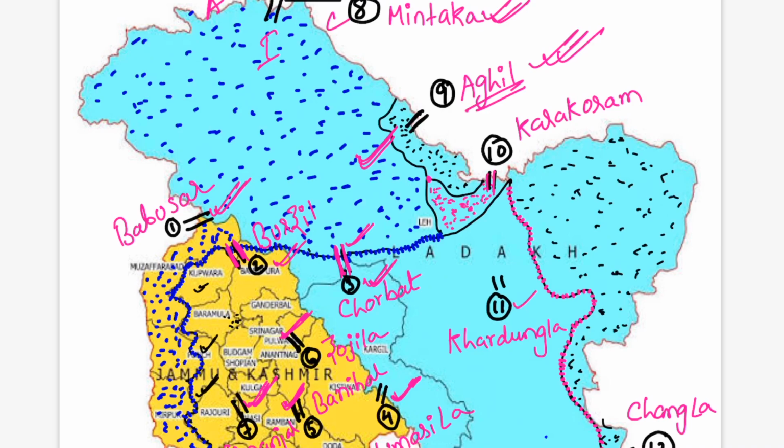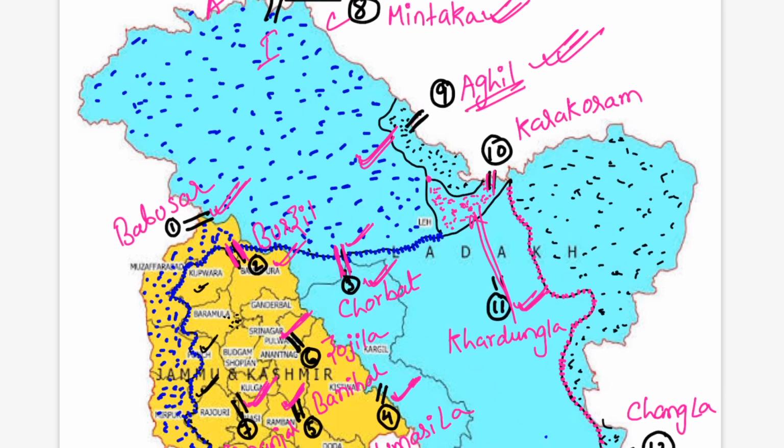Tenth and eleventh is Khardungla. It is present north of Leh city, not very far from Leh city. Khardungla is the pass which is used by the Indian Army for supplies to get into Siachen Glacier. The Indian Army personnel, the Jawans and officers who are staying at Siachen, use this route to go there, and the supplies also use this route.